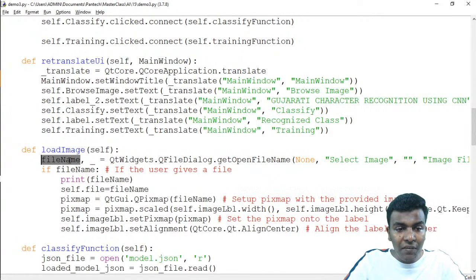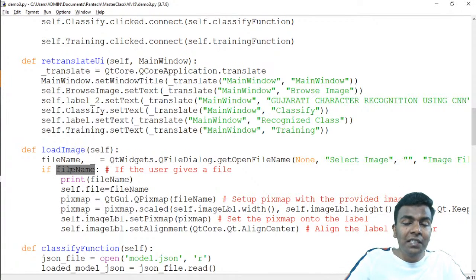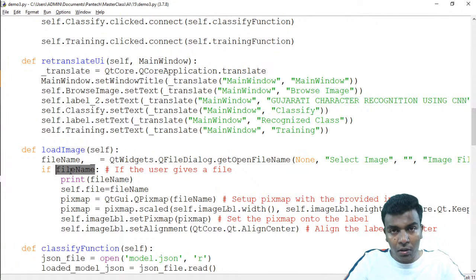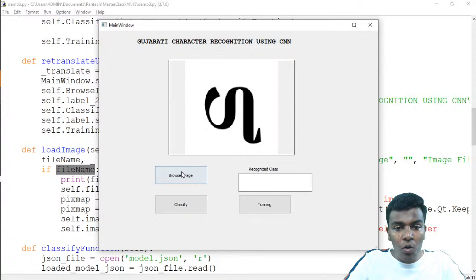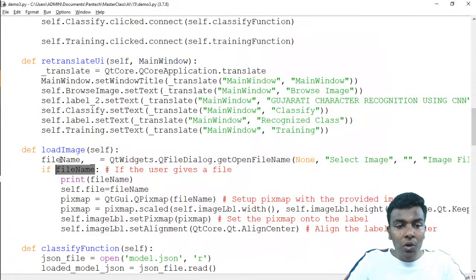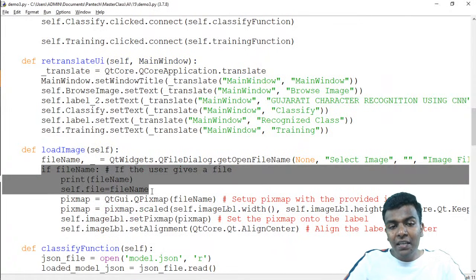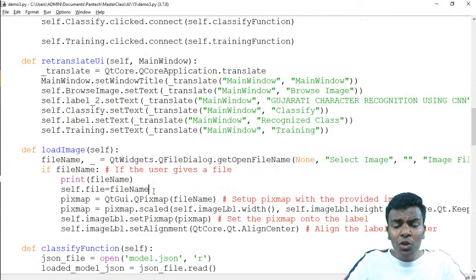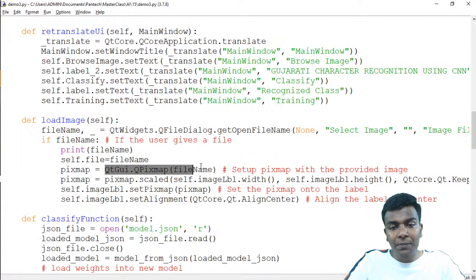First of all, if there is a file name, it is just checking whether the file name is obtained or not. Once you are in the menu of choosing an image, it does not yet get the file name, but once I choose a certain file and click open, it will come inside this if block. This file should be accessed from each and every class or other functions also. That's why I'm initializing it with self.file. So self.file is equal to file name. Inside that, first of all we are going to open a pixmap of file name.